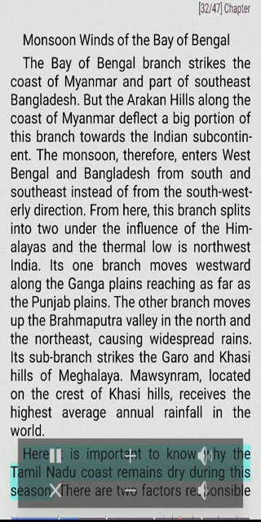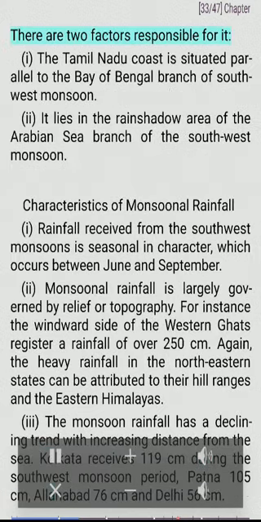Here it is important to know why the Tamil Nadu coast remains dry during this season. There are two factors responsible for it. I. The Tamil Nadu coast is situated parallel to the Bay of Bengal branch of the southwest monsoon. II. It lies in the rain shadow area of the Arabian Sea branch of the southwest monsoon.